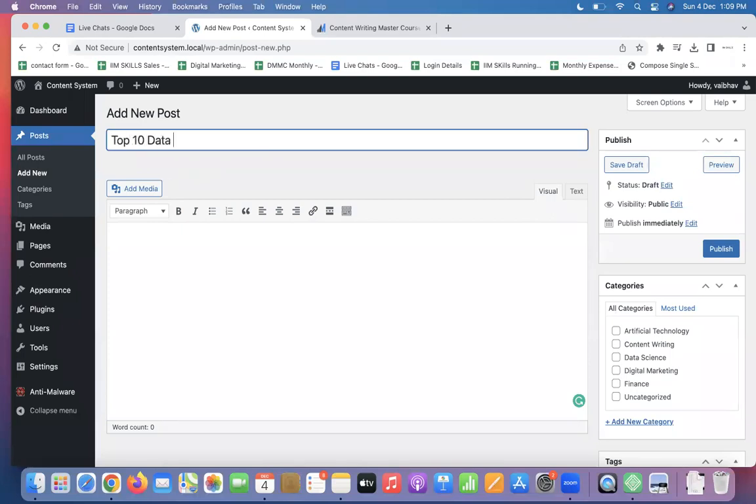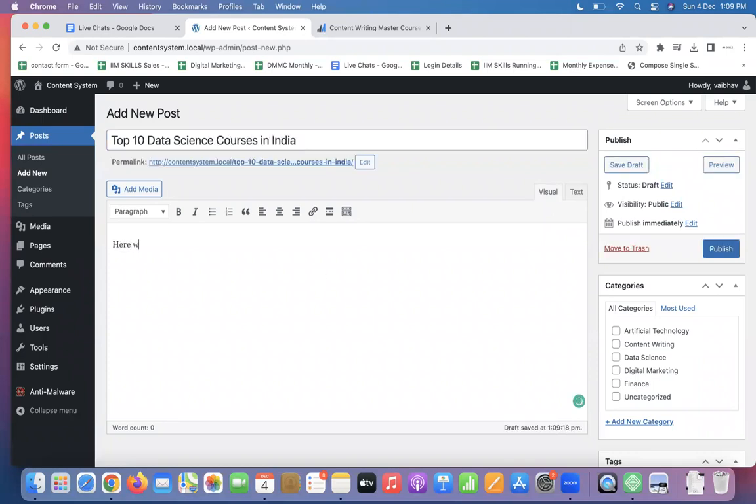Top 10 data analysis courses or data science courses in India. If this is my next article here, I will add my content, and next time data science publish.